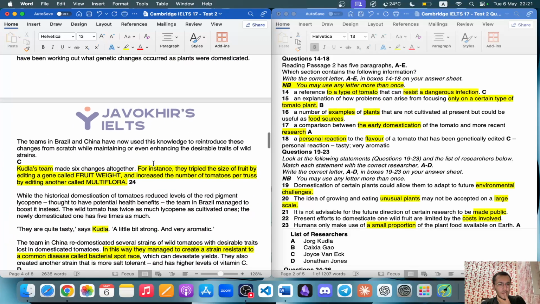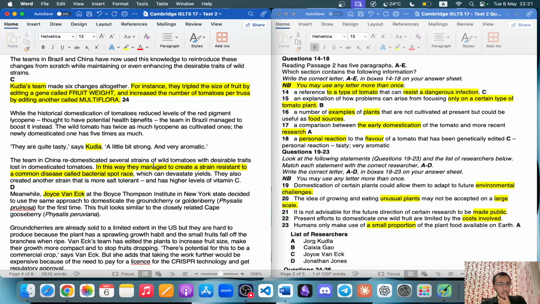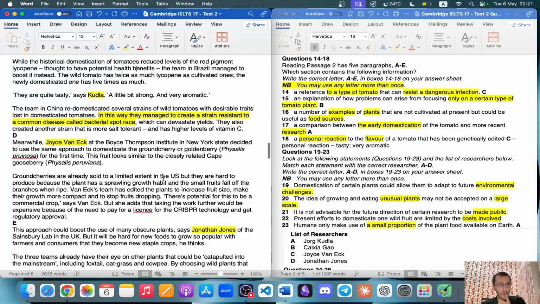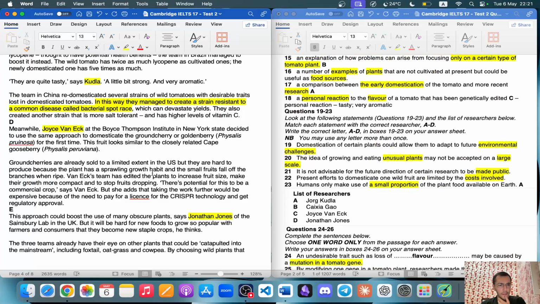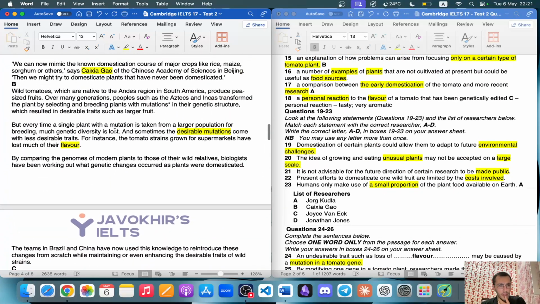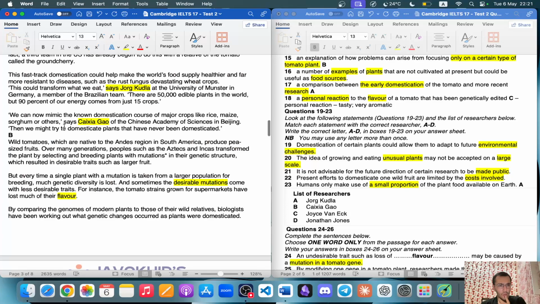Maybe wrong. We will see. Moreover, the team in China were domesticated. We read that as well. Let's read Joyce Van Eck. Or we didn't read Gao though, by the way. We can now mimic the known domestication course of major crops.